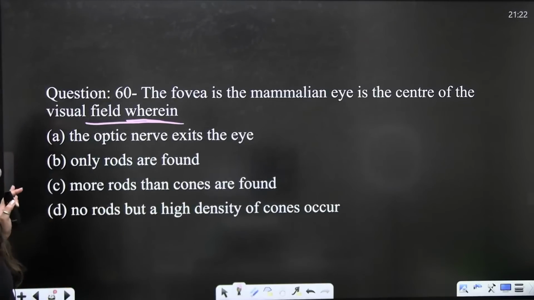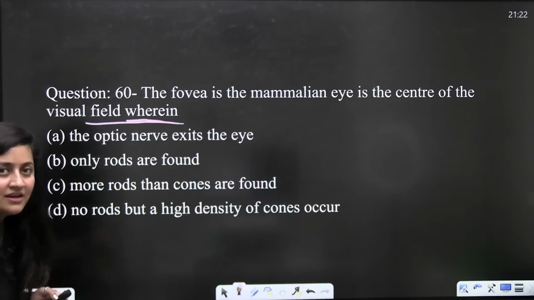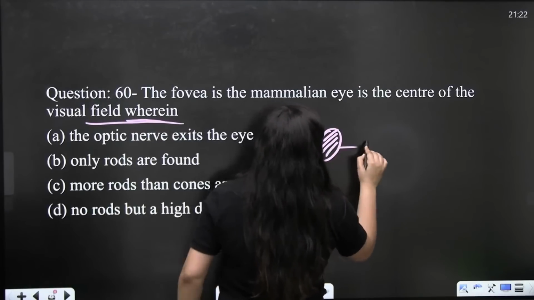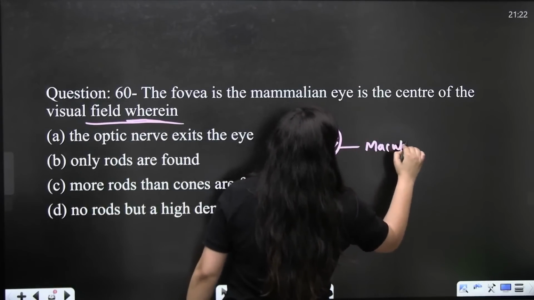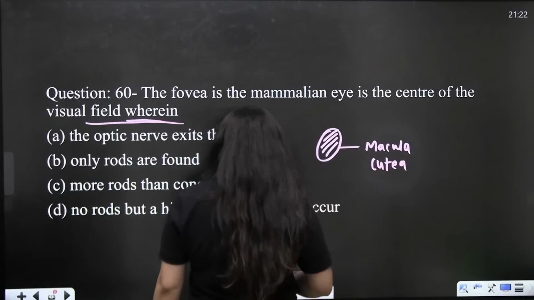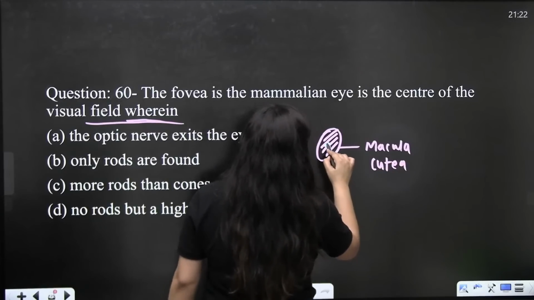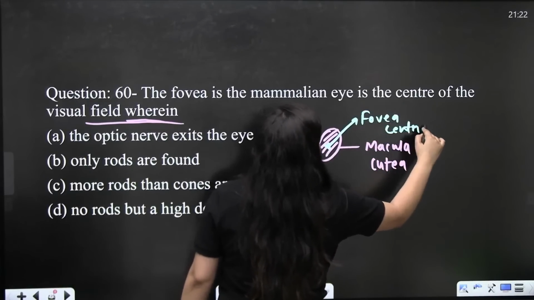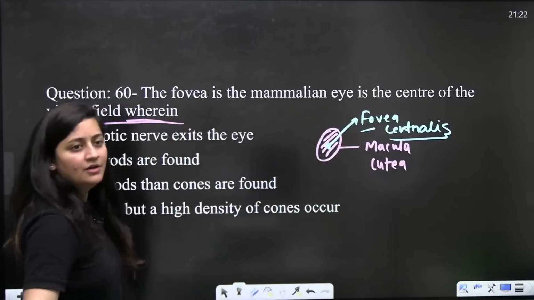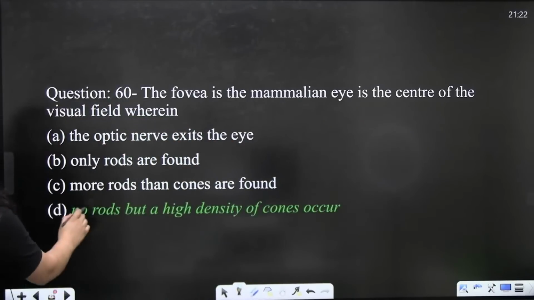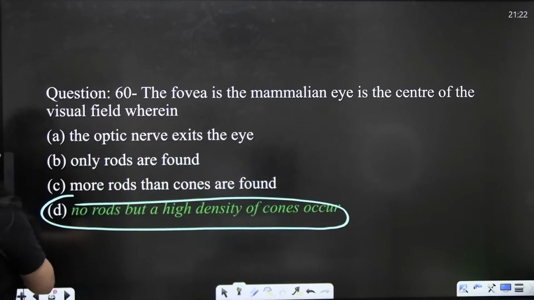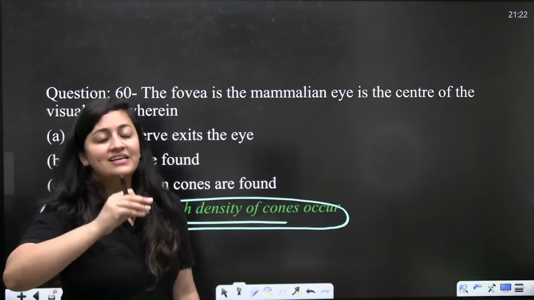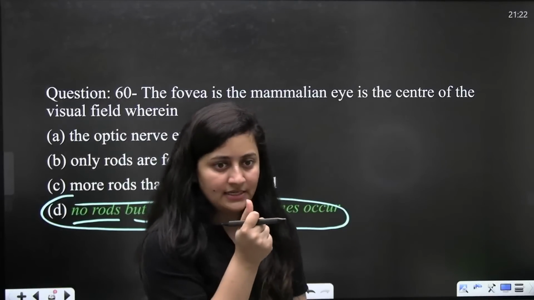So the fovea in the mammalian eye is the center of the visual field, wherein fovea centralis. Remember, the retina has a yellow spot which we call macula lutea. That macula lutea has a conical depression which we call the fovea, the fovea centralis. Do you remember that? So obviously the correct answer is: no rods are there, but a high density of cones is there in the fovea centralis, and it is responsible for visual acuity.